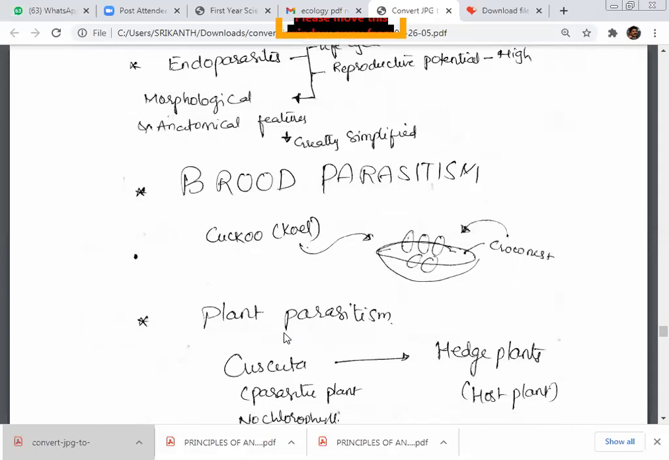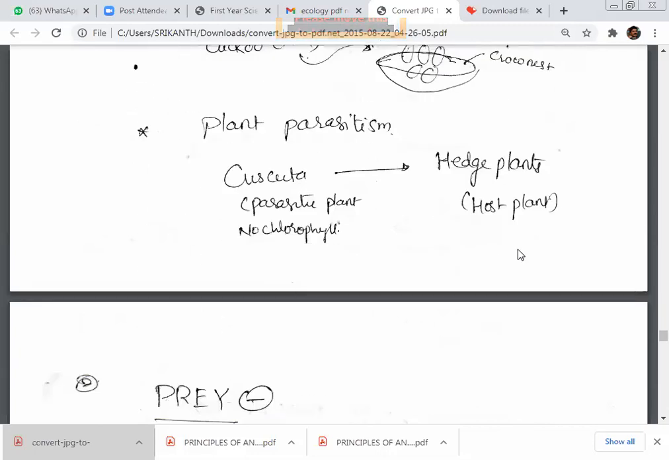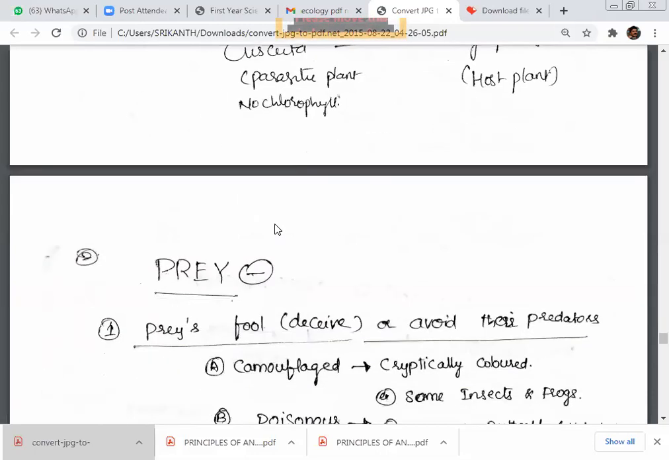And we have a best example: brood parasitism. The cuckoo lays its eggs in the crow's nest. Here, the parasite is the cuckoo and the crow is the host. Next, plant parasitism. Cuscuta is a parasitic plant without chlorophyll, living on hedge plants, which we call the host plant.